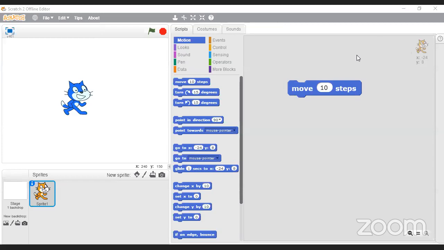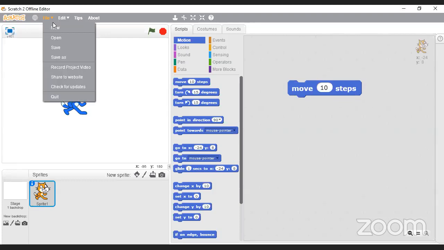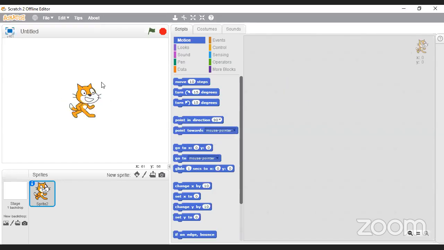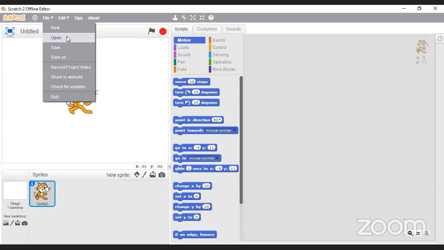All right, let's continue. Okay, so let's maybe start with the menu bar. So here at the top, we have a menu bar. You can click on new. If I just click on new, I'm not going to save. I'm just saying don't save. And this will basically just reset the whole thing. And currently my project is now called Untitled. It doesn't have a name. So if I want to give it a name, I need to save it.